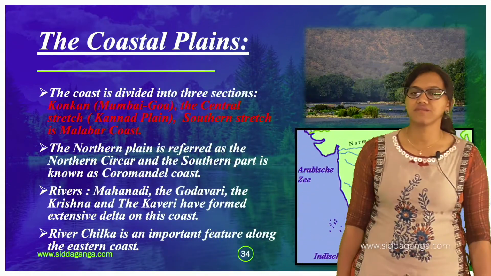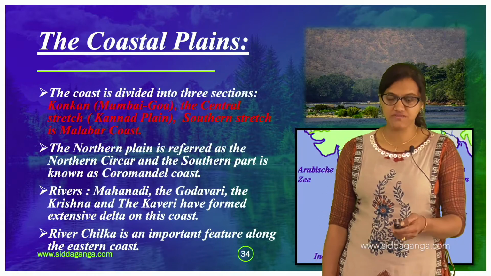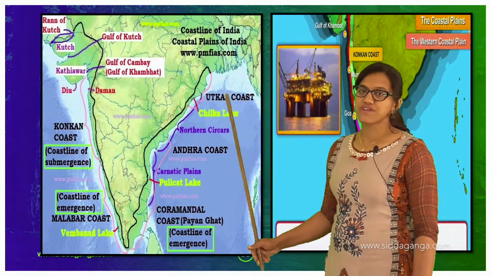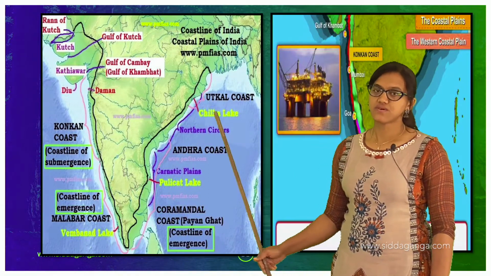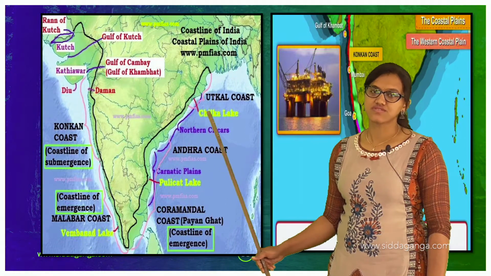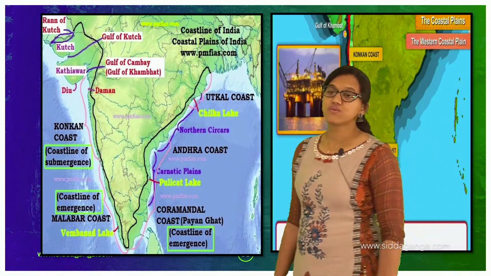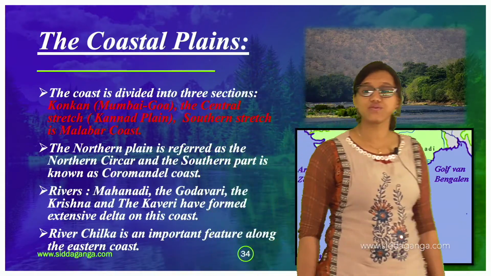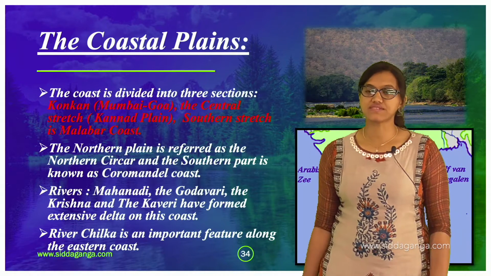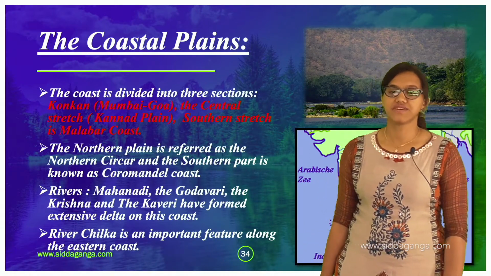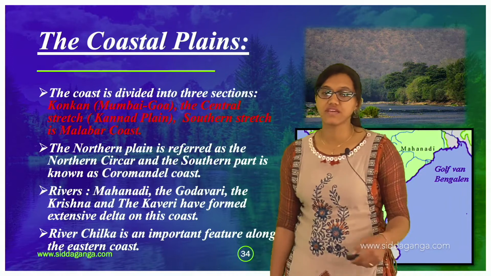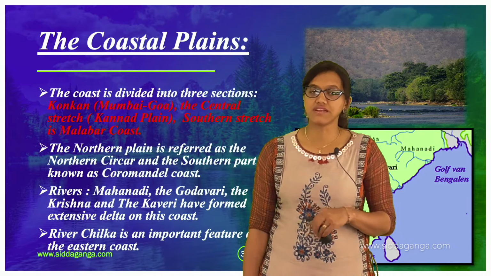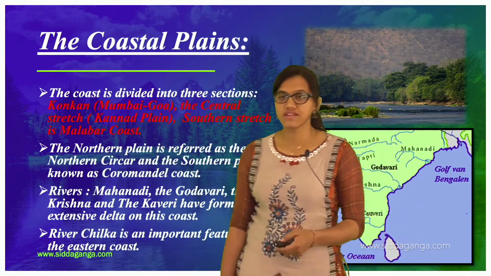So Lake Shilka is an important feature along the eastern coast. So here we did find it, right? Towards the eastern coast, the Utkal coast, you can find Shilka Lake here. I did mention it, right? Shilka Lake is to be considered an important feature along the eastern coast, because it is very helpful for the coastal plains.